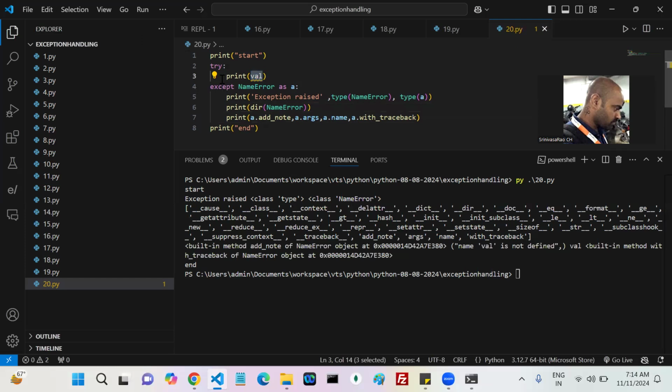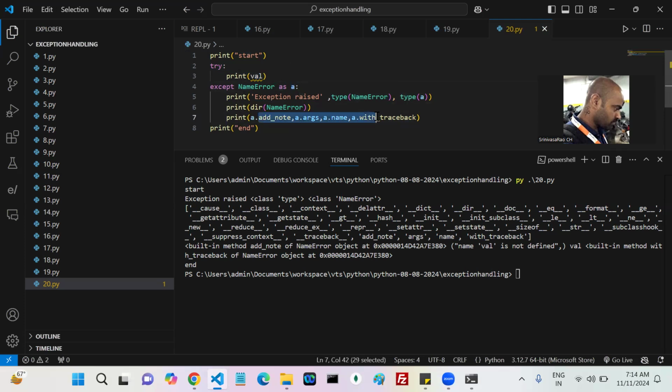Now whenever it throws an exception, Python knows which kind of exception this is. It's a NameError. Whenever Python finds the exception class NameError, it creates an object for that particular class. When it creates an object, if you want that object in the except block, you can give a reference. Python assigns that object to this reference. Once you have an object, you can do whatever you want.